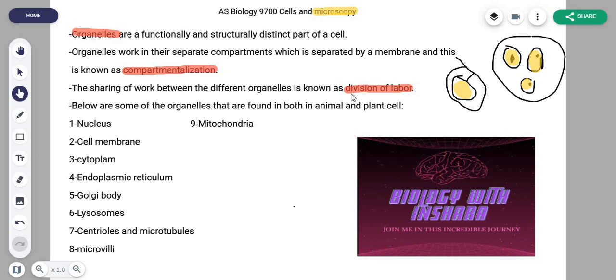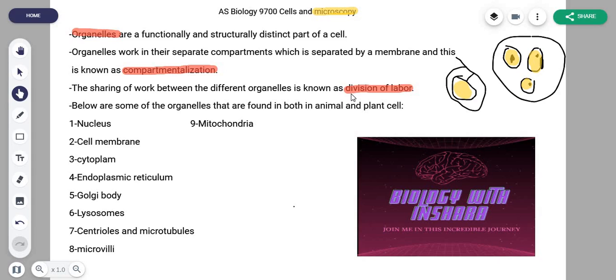So similarly, the organelles in a cell work together. Division of labor means they share functions. They help each other out to ensure that one particular function is carried out. For example, I think I said it the other way around. What I meant was that the synthesis of proteins, I'm very sorry about that, the synthesis of proteins and the delivery of proteins out of the cell is done with the help of the ribosomes, the Golgi body, and the rough endoplasmic reticulum.